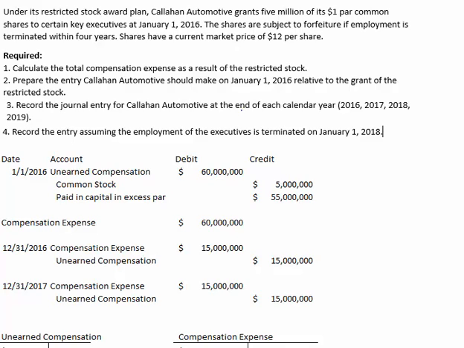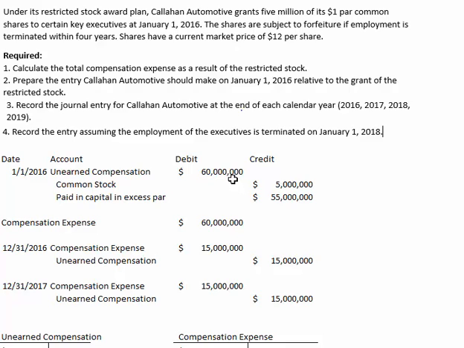We're going to assume that the employees were fired or terminated for some reason on January 1st of 2018, and we're going to look at what the organization that issued restricted shares should do to account for that termination. I've left all these entries up here. We recorded at the date of grant.